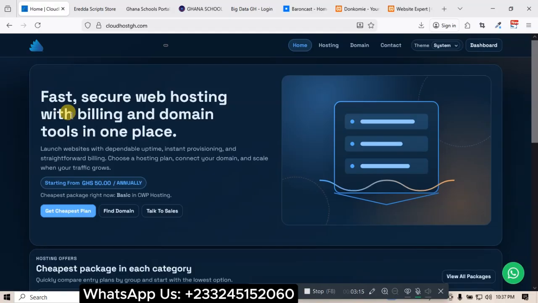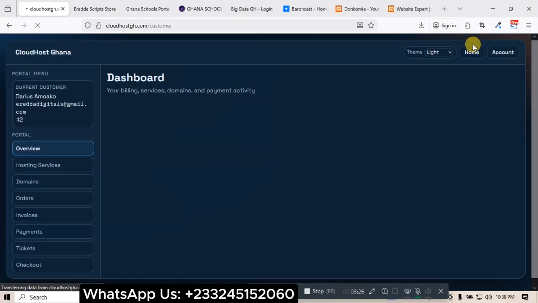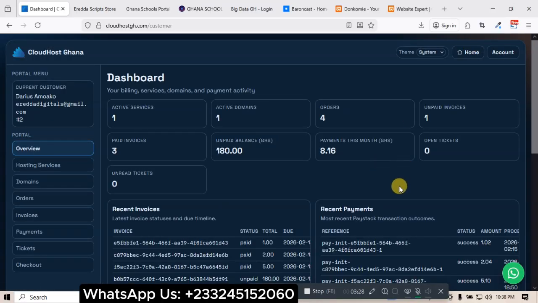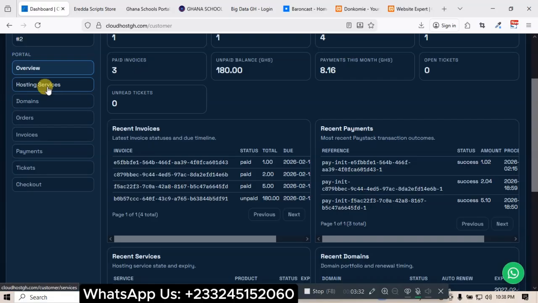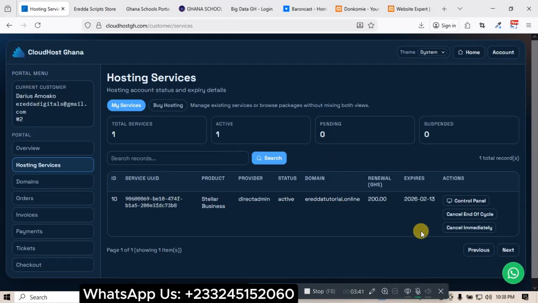Like we have WHMCS. I was using WHMCS, then I realized that I need my own custom system, and this is it. Let me take you to the users dashboard. If I want to log into my server or my cPanel, all that I need to do is to come to hosting services, and I can see my package here.